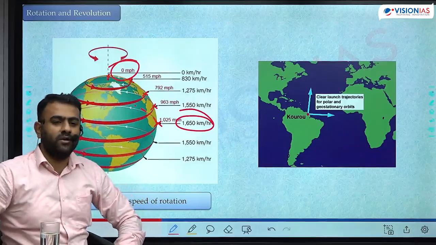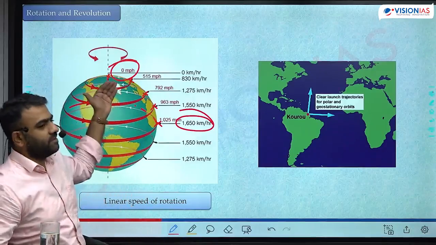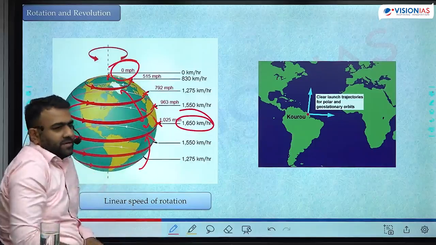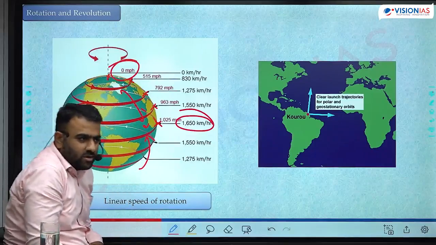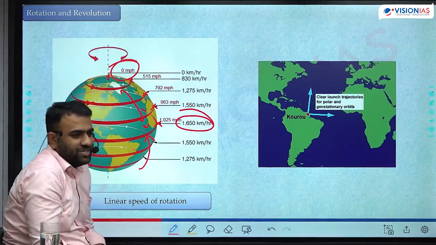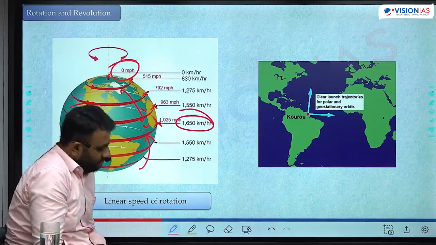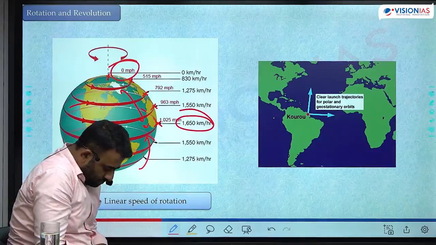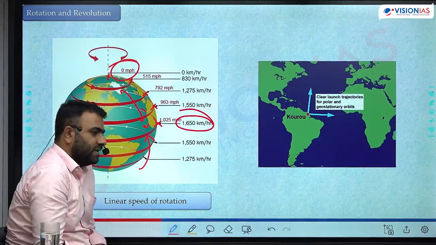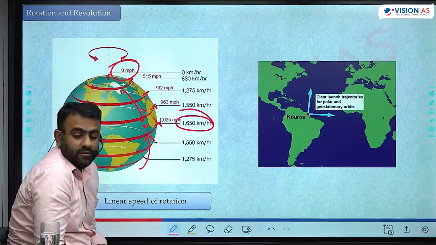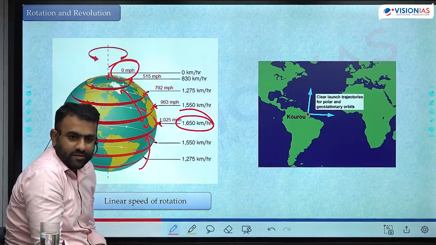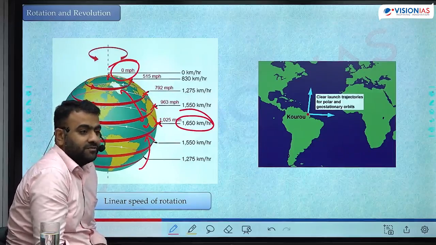So therefore, rockets are launched closest to the equator. If you are located anywhere in the northern hemisphere, you come closer to the equator. If you are located anywhere in the southern hemisphere, again you come closer to the equator. The rockets are launched closest to the equator because of the greater initial push, initial thrust. So by launching at the equator, you can launch a rocket with lesser fuel.